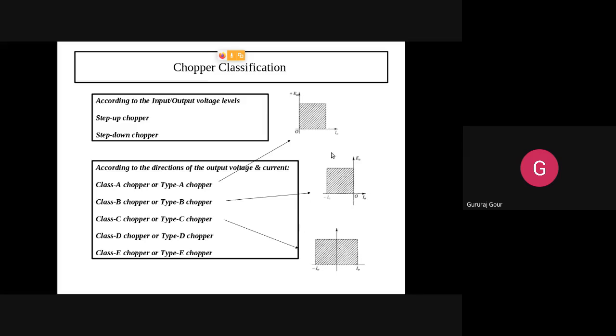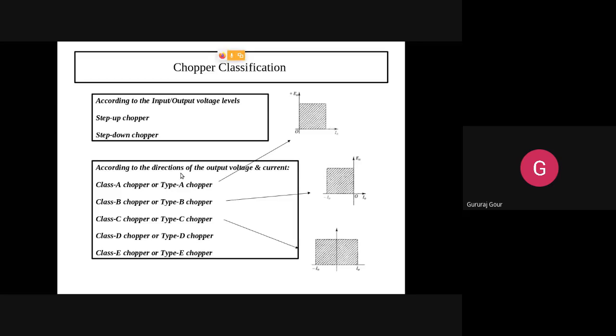In type A chopper, you can see the output voltage is positive and output current is also positive. So try to listen carefully. Output voltage and output current both are positive. Means you can think that they are in phase, or out of phase, whatever, but both are positive. So that makes the output fall in the first quadrant. So in type A chopper, both voltage and current reside in the first quadrant.